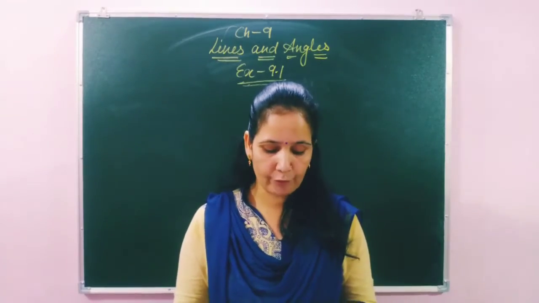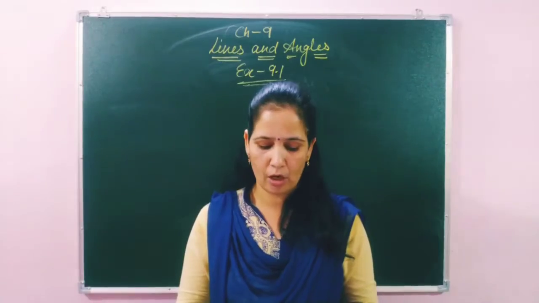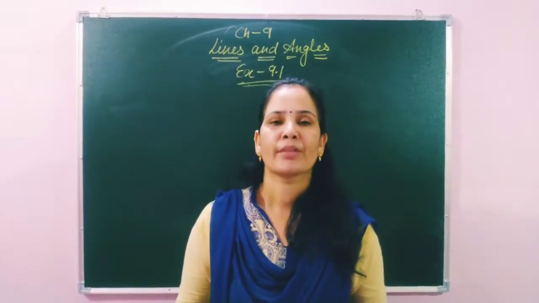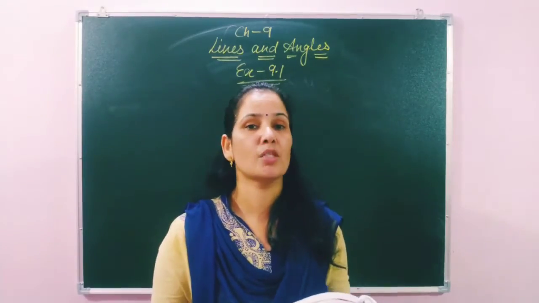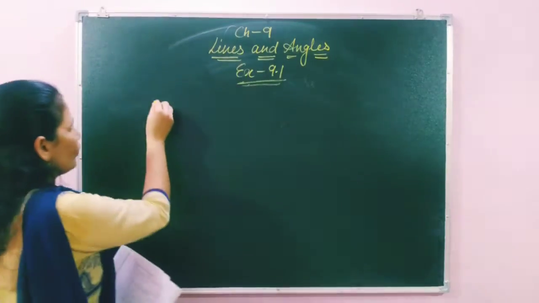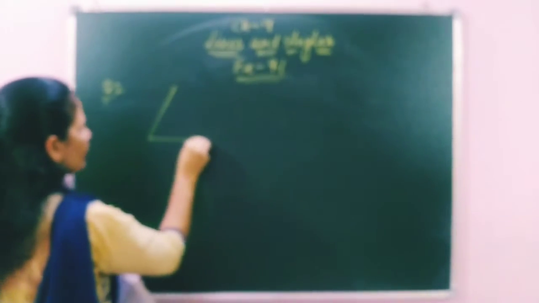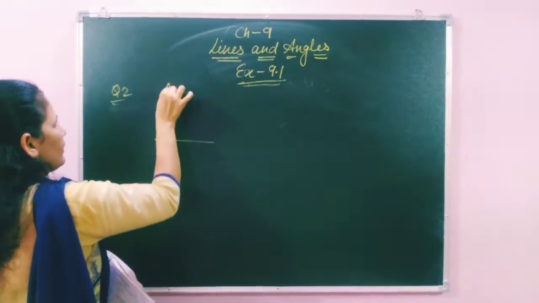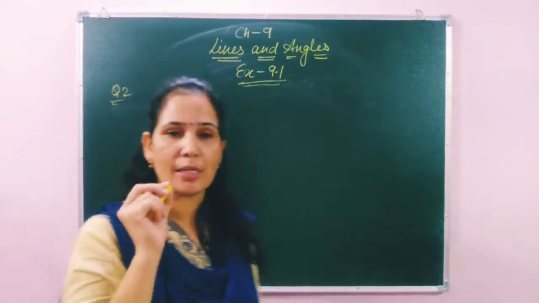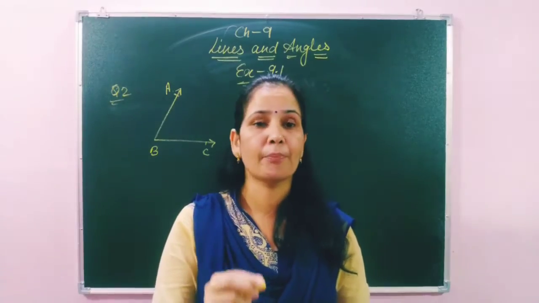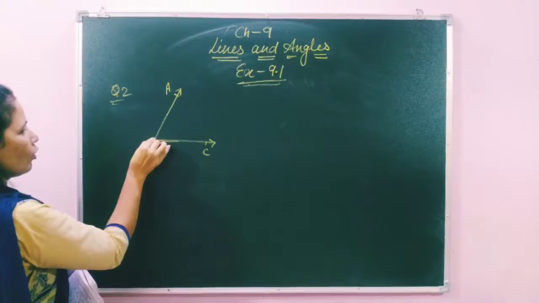In question number two: without using a protractor or compass, can you draw the supplementary angle of a given angle? Explain. Yes, friends. Supplementary angles means two angles whose sum is 180 degrees. So they have given one angle to us like this one. For example, this angle is given, angle ABC. Can we draw a supplementary angle without using a protractor and compass? Yes.